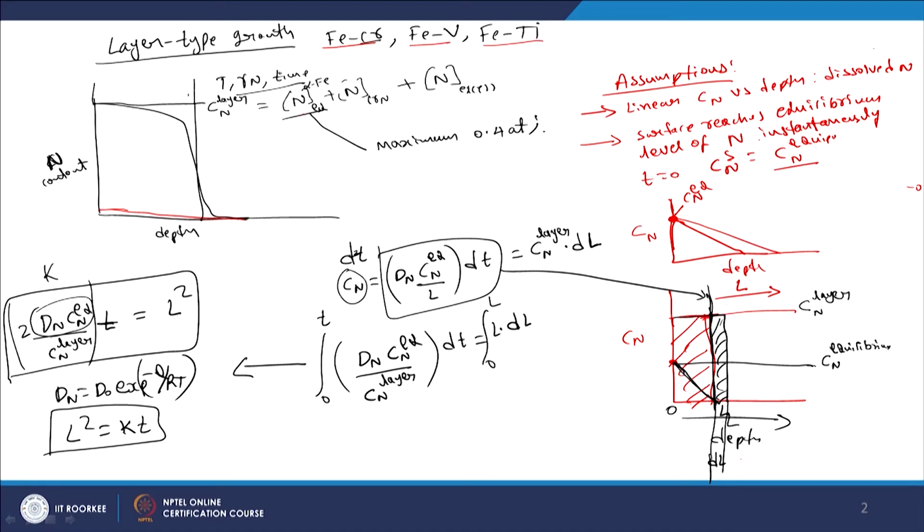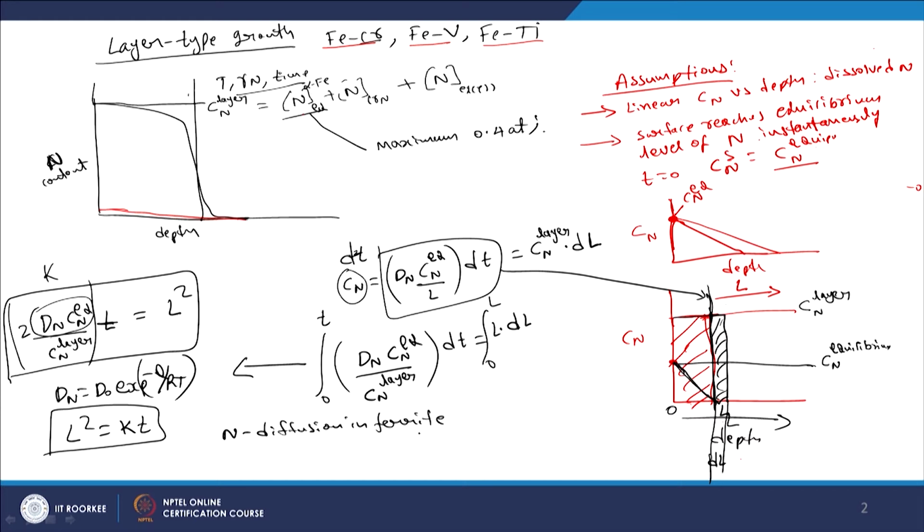Now, to see whether the model is correct or not, that can be assessed because in this model we have already made the assumption that the kinetics are controlled by the nitrogen diffusion in ferrite. Ferrite is actually controlling the overall growth of the nitrided layers.